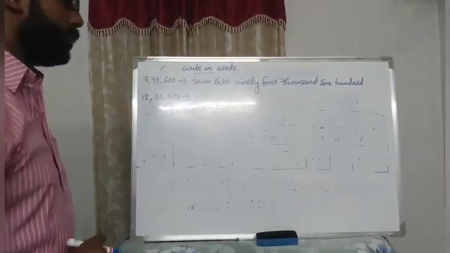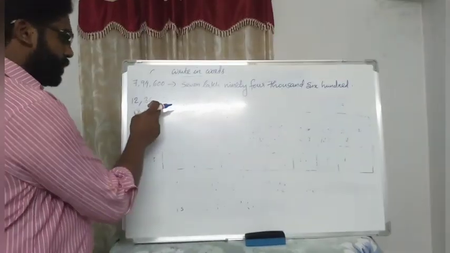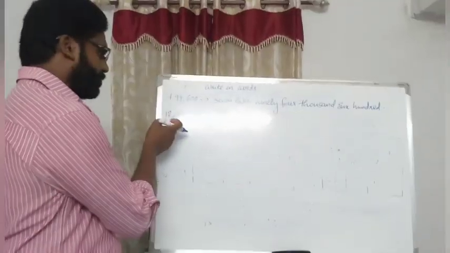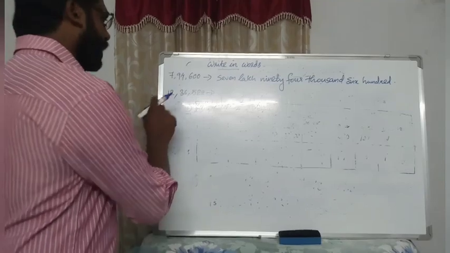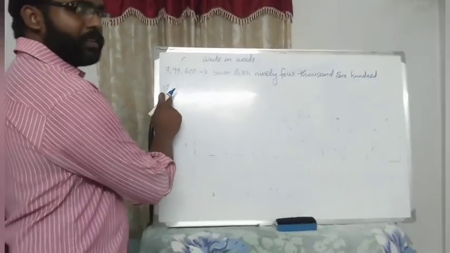how will you read this one? This must be ones, tens, hundreds, thousands, ten thousands, lakh and 10 lakh. 10 lakh, so we read this together. Okay. So how will you read this?